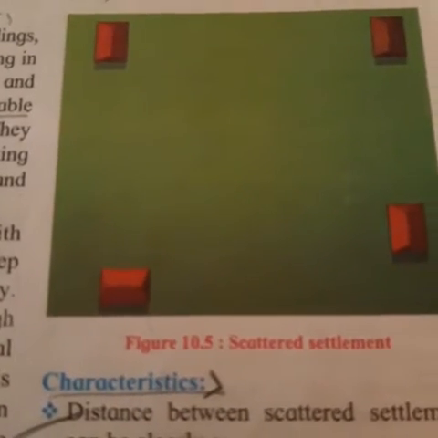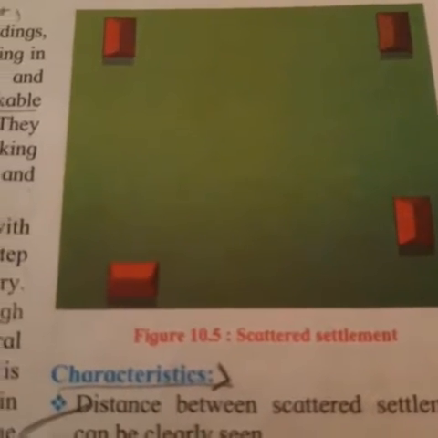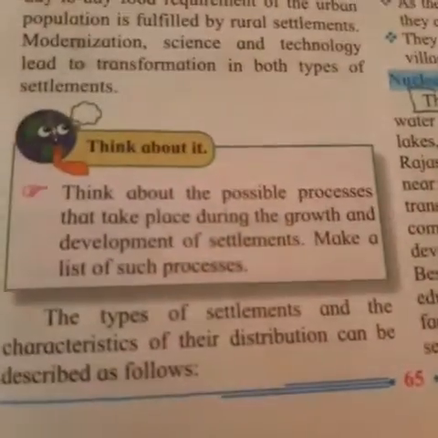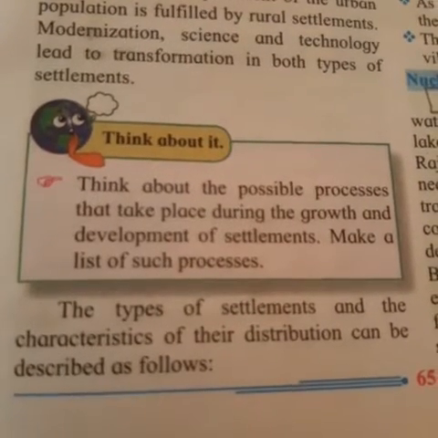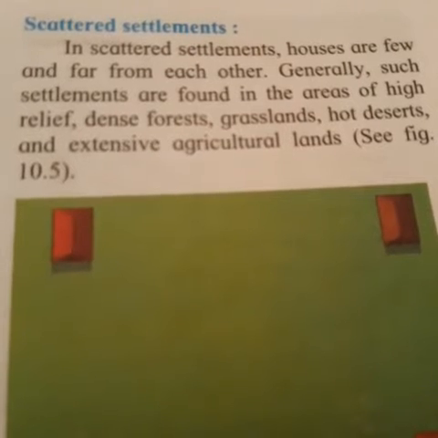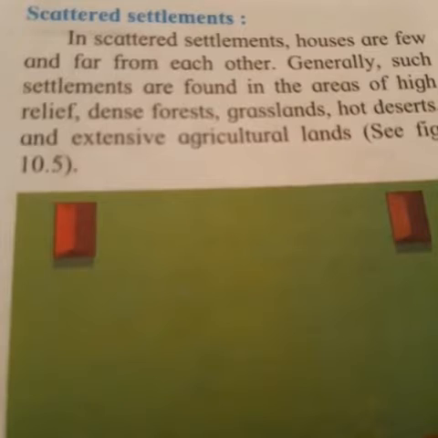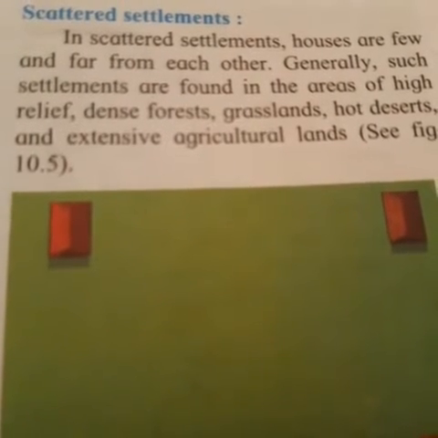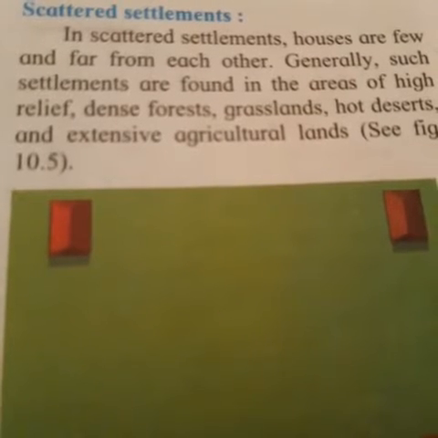Now one, they have given this picture, scattered settlement. This is scattered settlement. The types of settlement and the characteristics of their distribution can be described as follows. So this is one, scattered settlement. In scattered settlement, houses are few and far from each other. Generally, such settlements are found in areas of high relief, dense forest, grassland, hot desert, and extensive agricultural land.